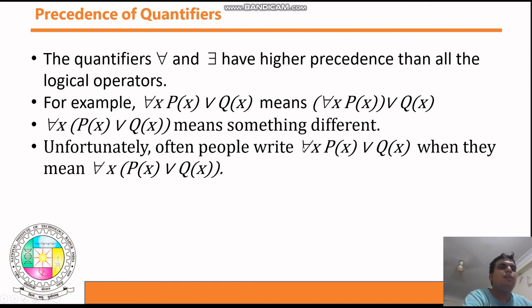Unfortunately, people often write for all x P(x) or Q(x) when they mean for all x, P(x), or Q(x). So guys, this is wrong. You need to write it like this. Whenever you get such a statement, you need to reconstruct it like this, not like this. You need to remember this: the precedence of the universal quantifier and the existential quantifier is always high.